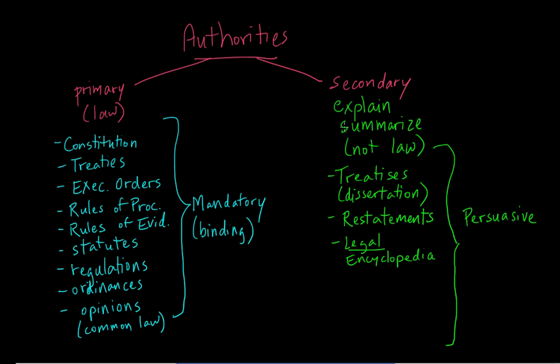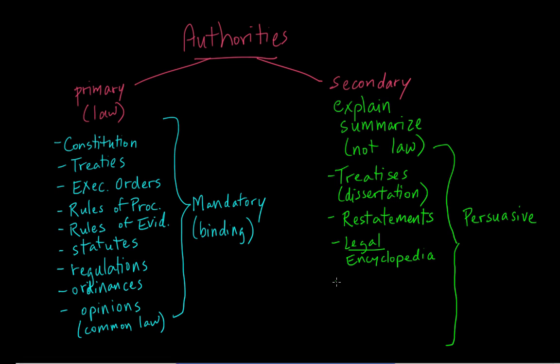Secondary sources in general typically will point you to the primary sources that they are explaining and summarizing. And legal encyclopedias will always include citations to the primary law that they are explaining.